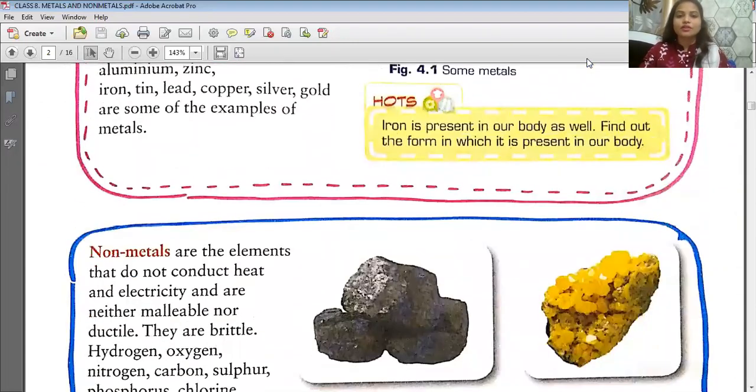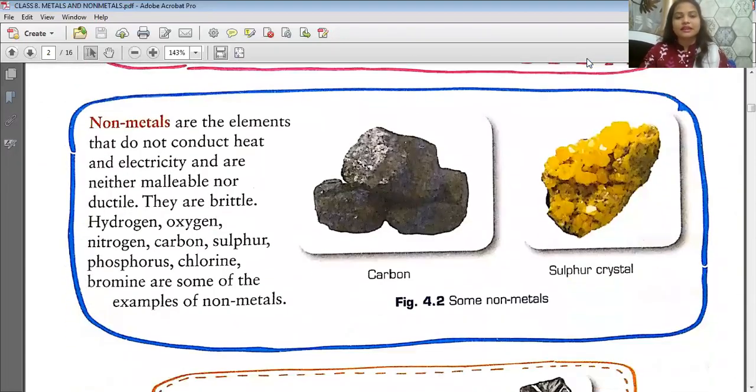Okay. Now, non-metals. Non-metals are the elements which do not conduct heat and electricity. They are neither malleable nor ductile. Rather, they are brittle. Brittle means if you hammer them, then they will be broken down into pieces. Examples of non-metals are oxygen, hydrogen, chlorine, carbon, sulfur, phosphorus.